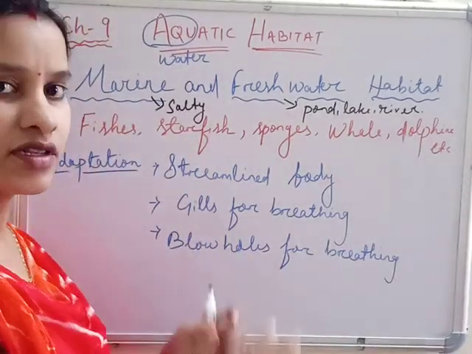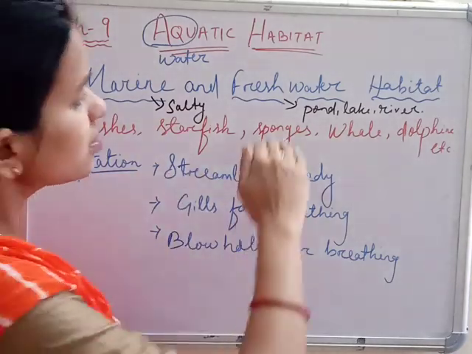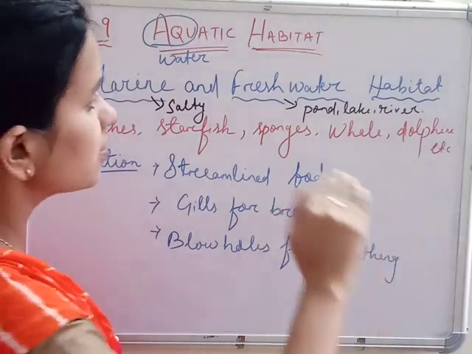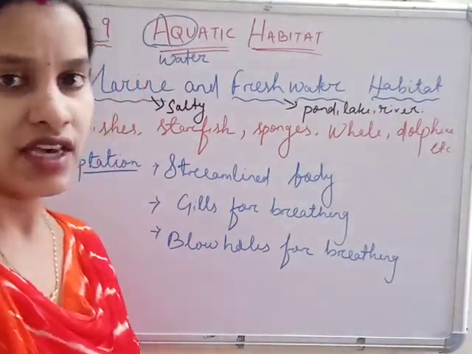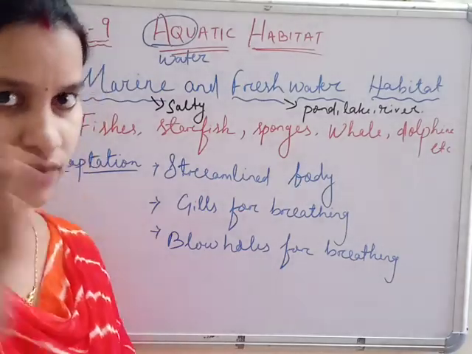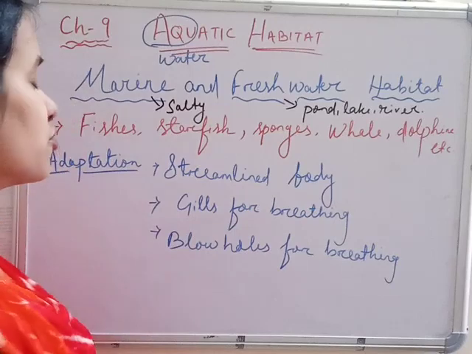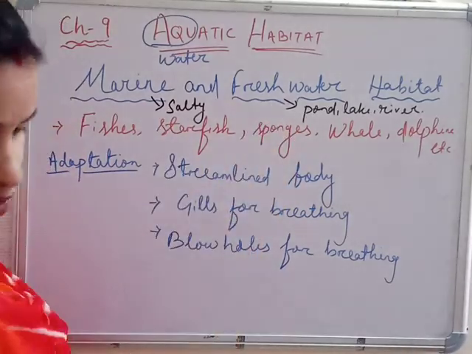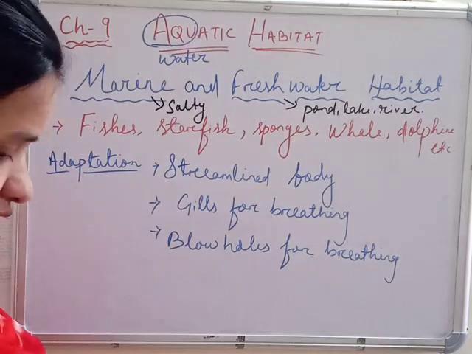So some animals and plants grow inside the marine or salty water, and some stay or survive in the fresh water. But as they are living in water, they have some adaptation. The animals and the plants have similar kinds of adaptation whether they are living in marine or fresh water. Let's see the adaptation of them. I have given some examples over here.